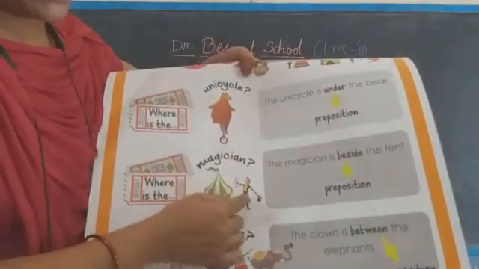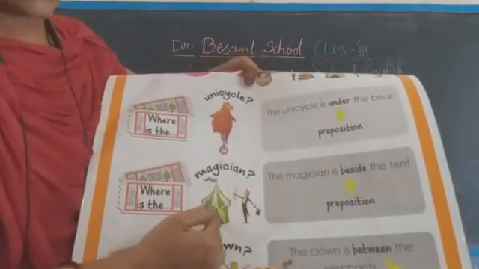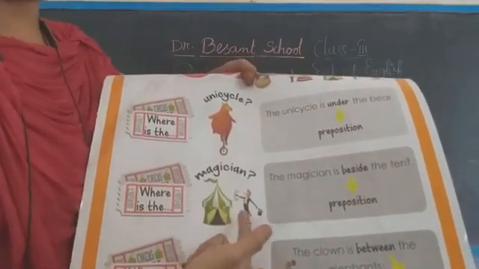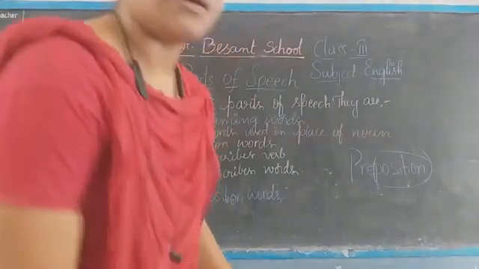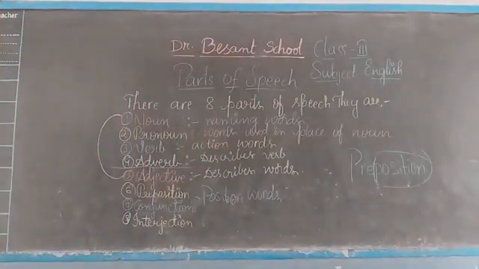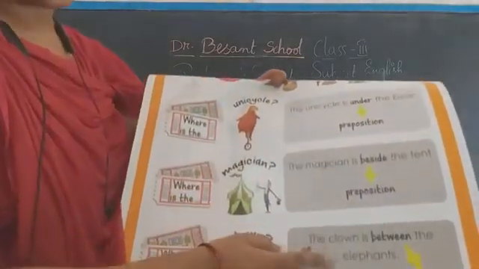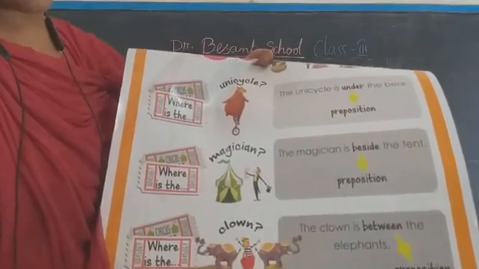Where is the musician? Beside the tent. Here is the tent. He is standing beside the tent. So the musician is beside the tent. So beside is also a preposition.